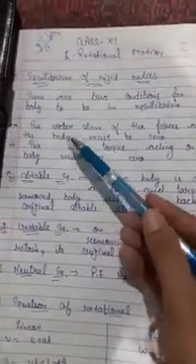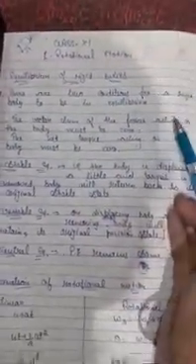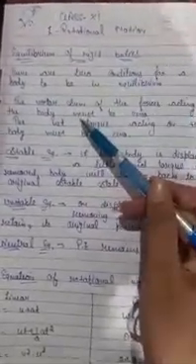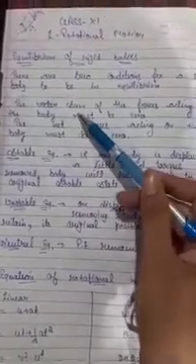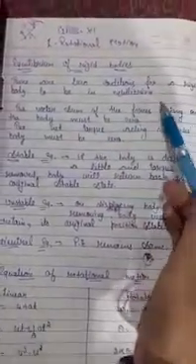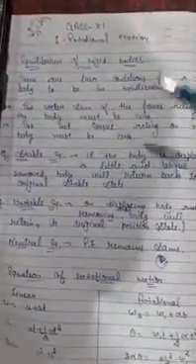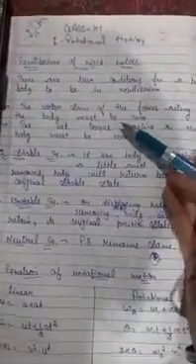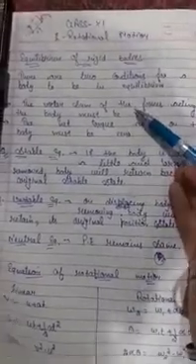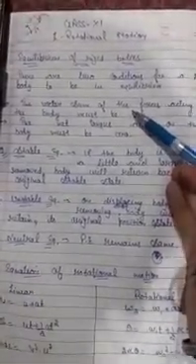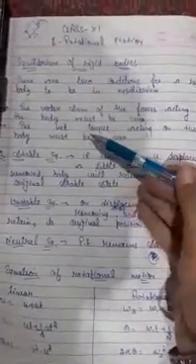The first one is the vector sum of the forces acting on the body must be zero. What are they saying? The vector sum of the forces means all the forces applying on the body. Their net sum must be zero, which means the body will not get displaced and it will regain its initial position or equilibrium position. The second is the net torque.